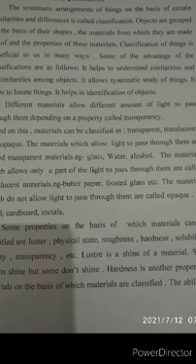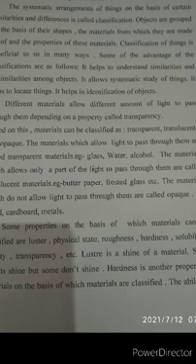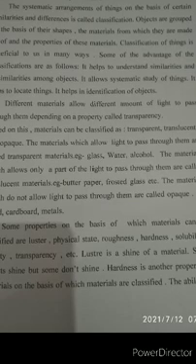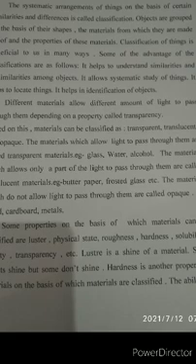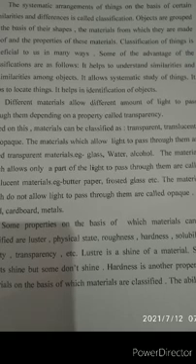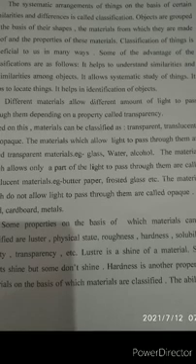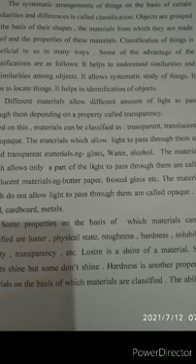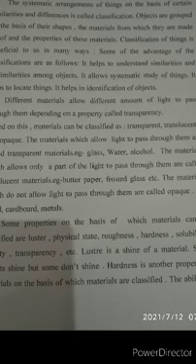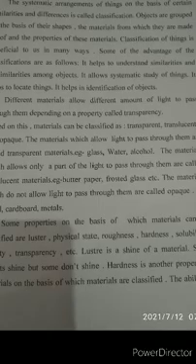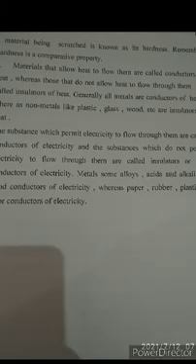Luster is the shine of a material. Some objects shine, but some do not shine. Hardness is another property of materials on the basis of which materials are classified. The ability of a material to resist being scratched is known as its hardness. Remember, hardness is a comparative property. Hardness is a comparative property only. Two things are necessary, then only we can compare.